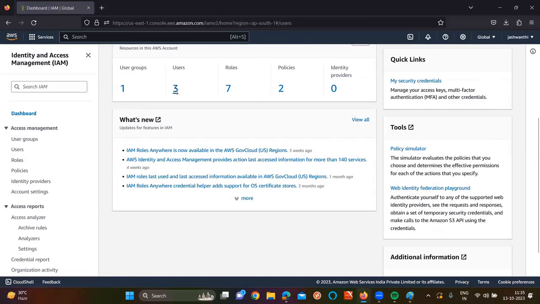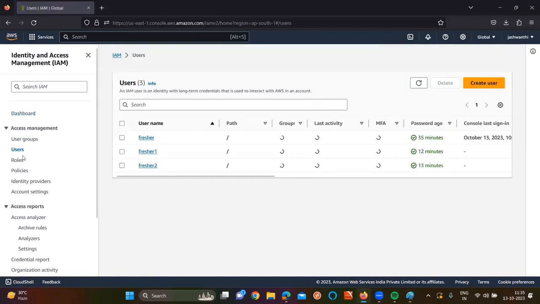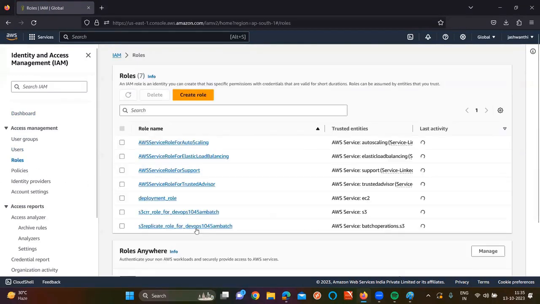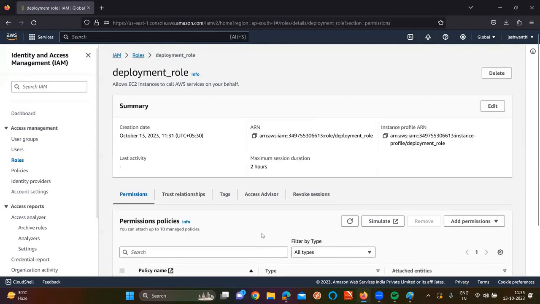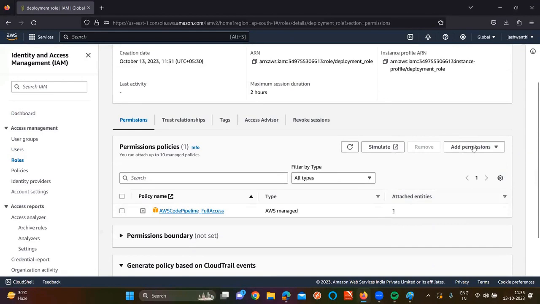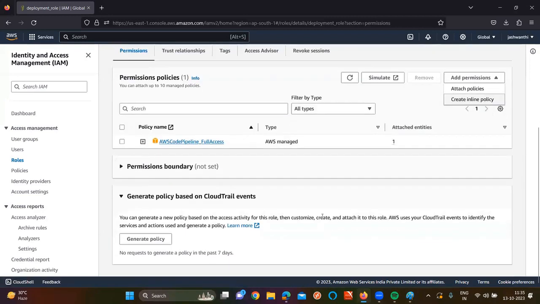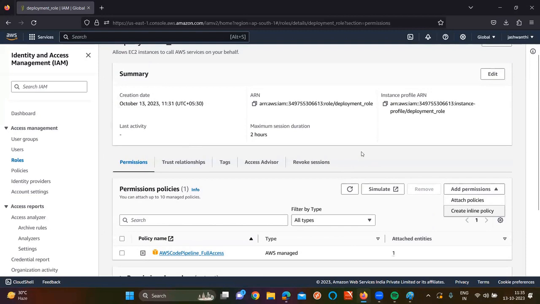So now if you go and see roles, whatever you are going to take. I'm having this role, sir. For example, if you go for the deployment role and even if you want to edit some permissions, are you seeing the permissions here? You can create some permissions, you can create some inline policies and you can set the boundaries as well. Okay, like in this way we can activate with the roles actually.